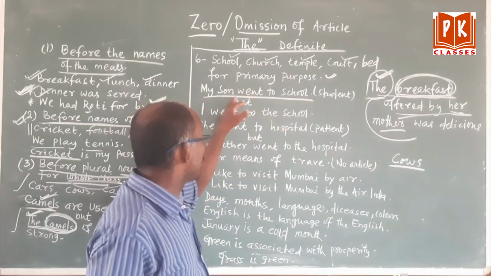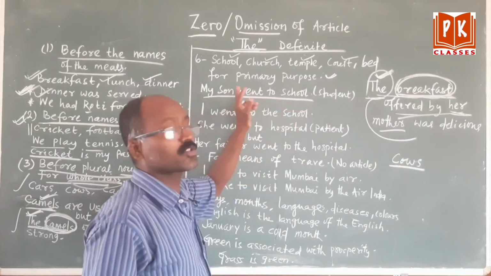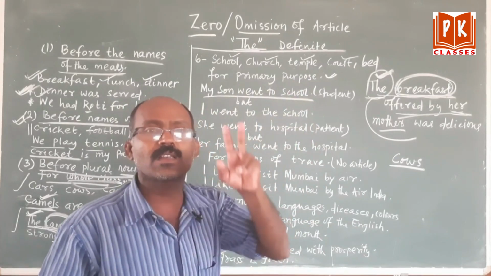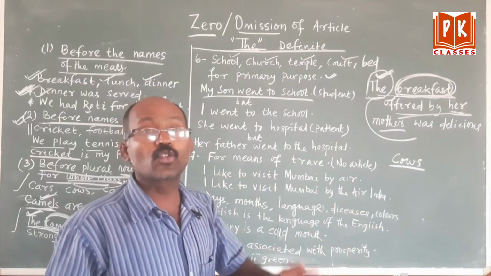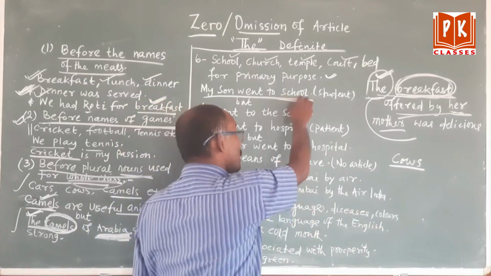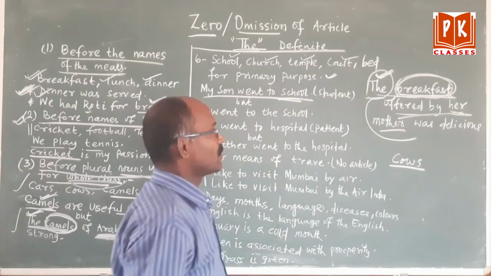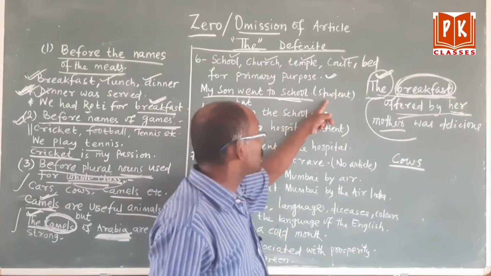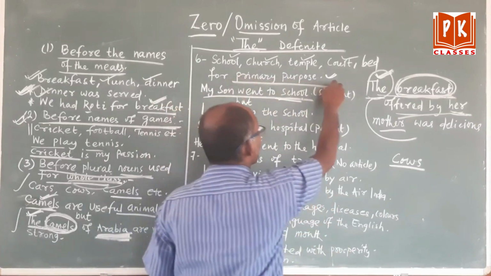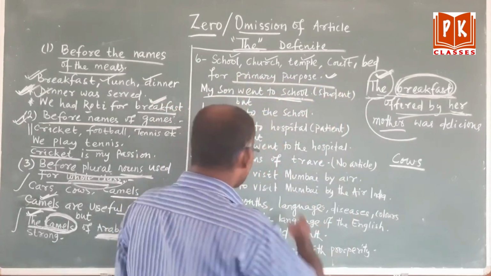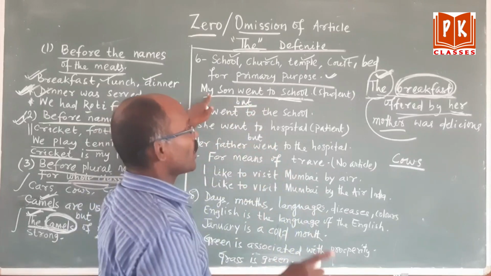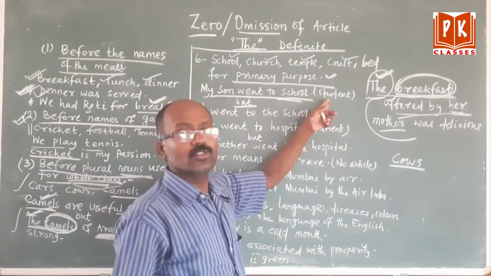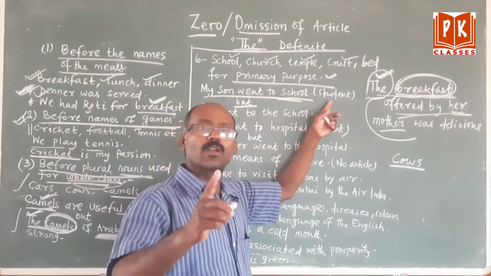My son went to school. That means my son went to school as a student. His main intention is to study. So we will not use the here. Here we cannot use the, because this sentence indicates that the noun is going to fulfill its primary purpose. Listen, my son went to school. That means my son's intention is to study. So he went to school. Here we will not use the.